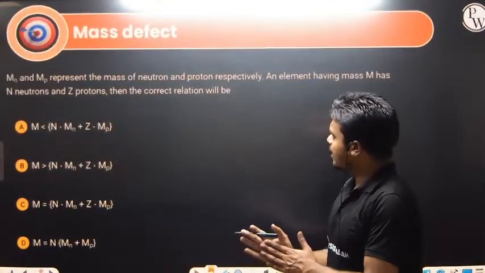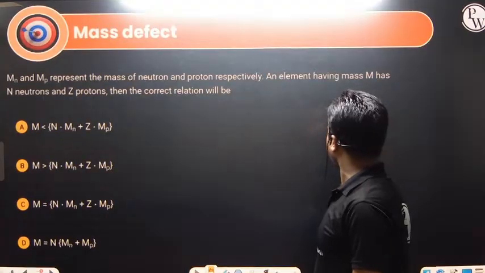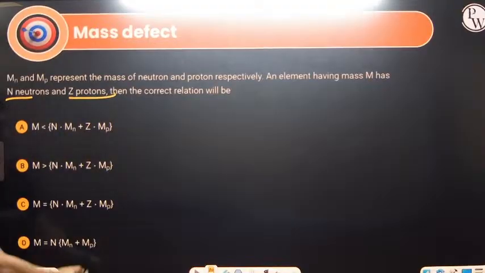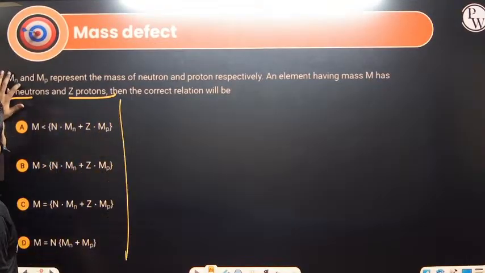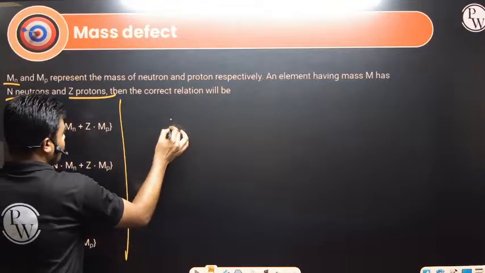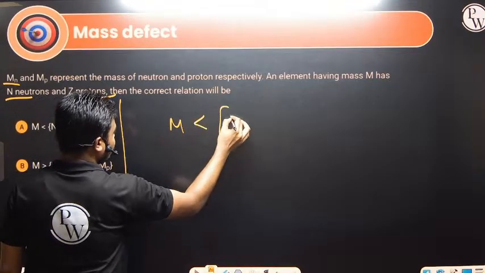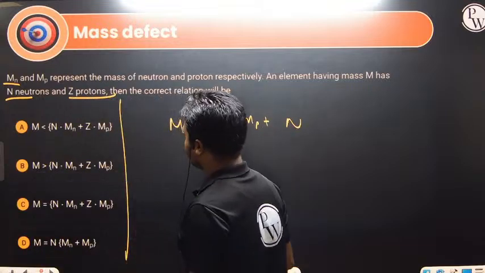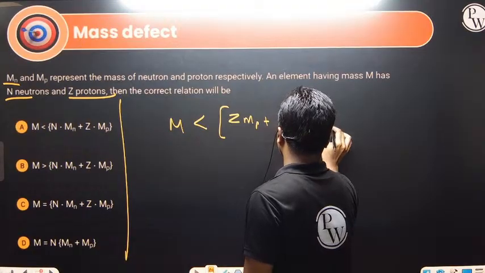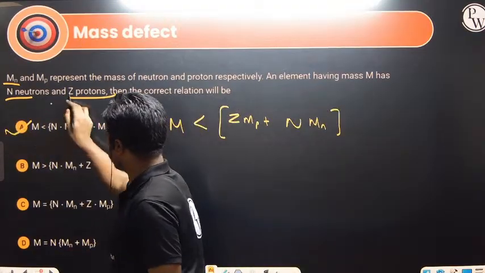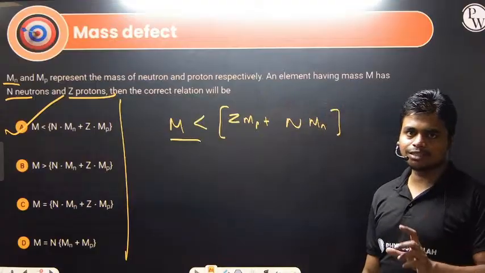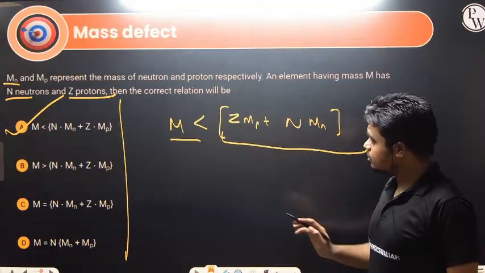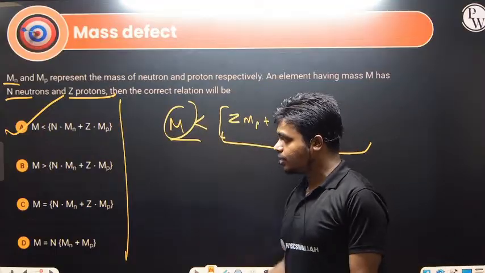Mn and Mp represent the mass of the neutron and proton respectively. A nucleus having mass m has n neutrons and z protons. The correct relation will be given by, Mn is the mass of the neutron. I told you the mass of the nucleus will always be less than the sum of the masses of the protons plus the sum of the masses of the neutrons. How many neutrons do we have? N neutrons, so n into Mn. So this particular m will be less than the sum of this. The difference is what we define as mass defect. So this is the sum of the masses of the protons and neutrons, and this will always be more than the mass of the nucleus, right?